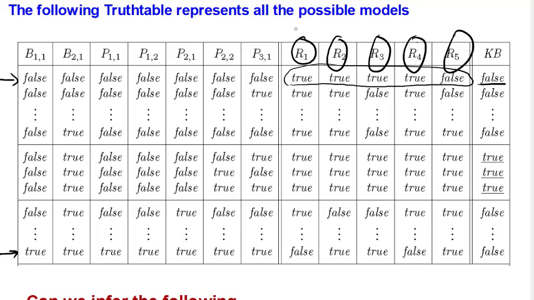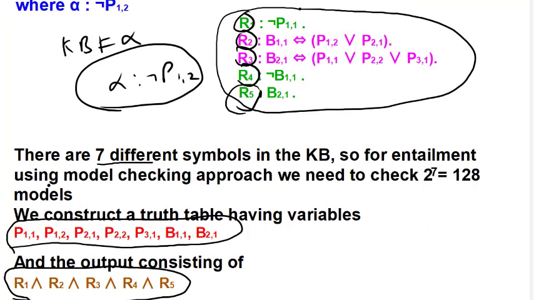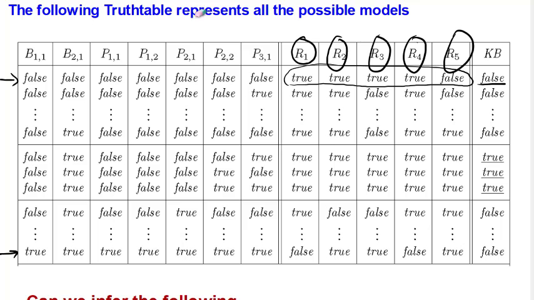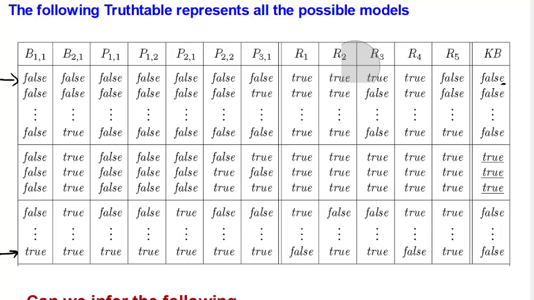So how do we calculate R1? Here you can see R1 is the negation of P11. So if P11 is true, R1 becomes false because it is a negation. Then for R2, we take these 3 particular symbols as the inputs and apply the rules of the biconditional. Then we calculate R3, R4 and R5 similarly, and then finally AND them.